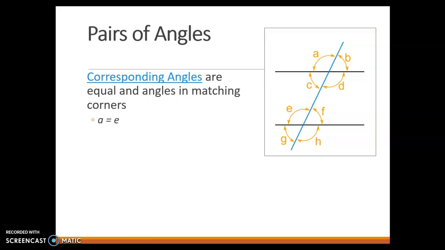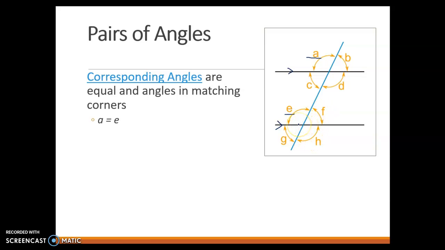The first name of a special pair of angles is corresponding angles. Corresponding angles are equal, and they're angles in matching corners. Again, we're talking about two parallel lines cut by a transversal that creates these. And in this case, A and E are corresponding